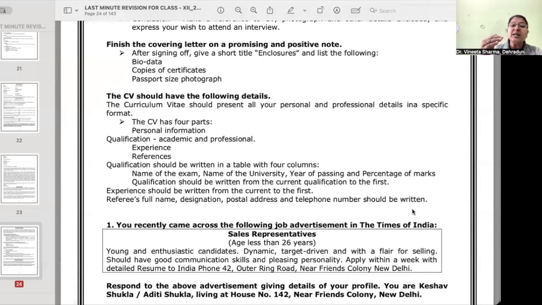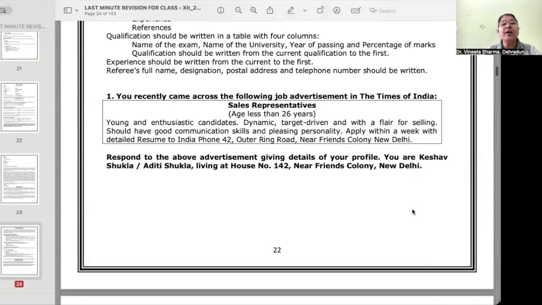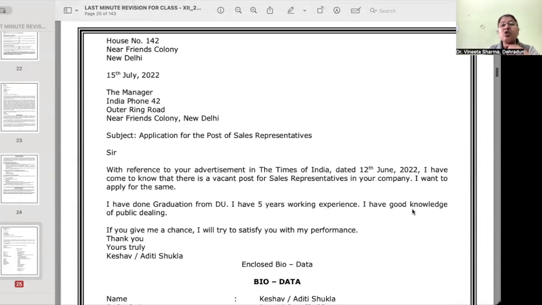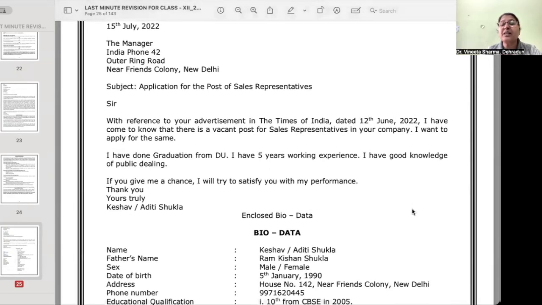After finishing the letter, you will have your CV, the biodata, where you will be giving all your information. As you can see here, the question says you recently came across the following job advertisement and you have to write a letter based on this. So see, sender's address, date, receiver's address, then subject. With reference to your advertisement in the Times of India dated this, I have come to know that there is a vacant post for sales representative in your company. I want to apply for the same.